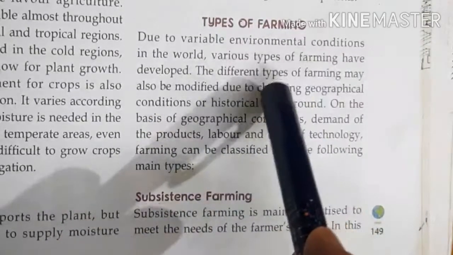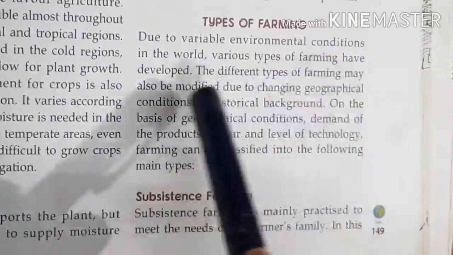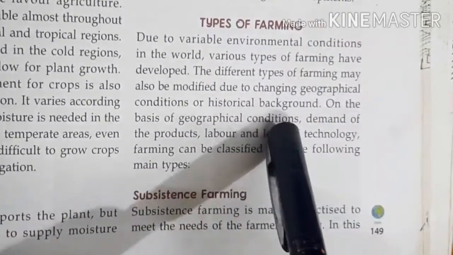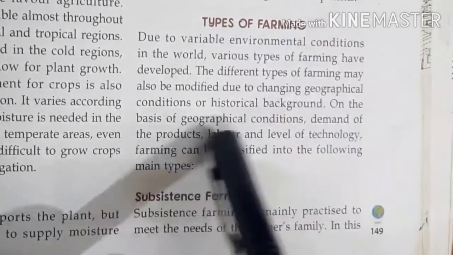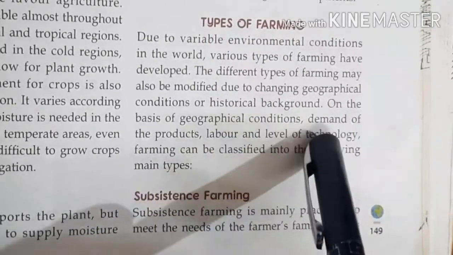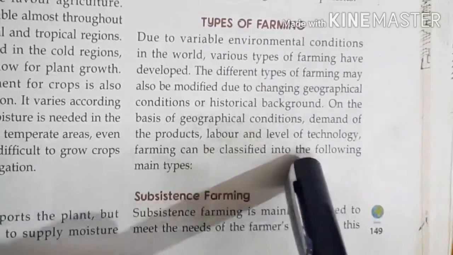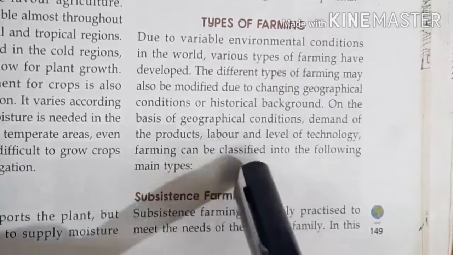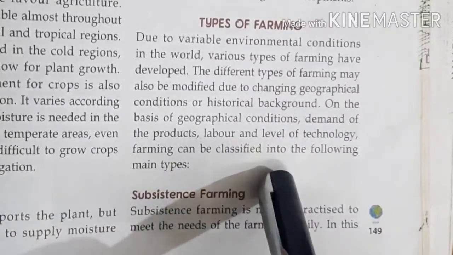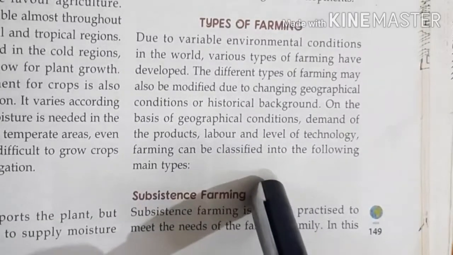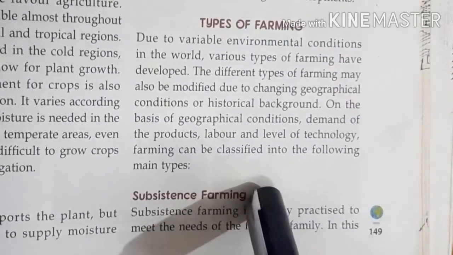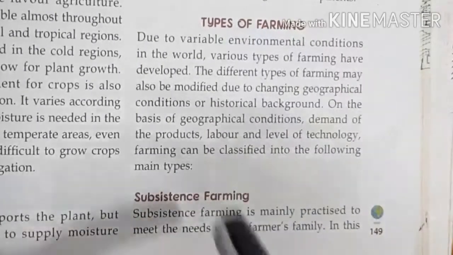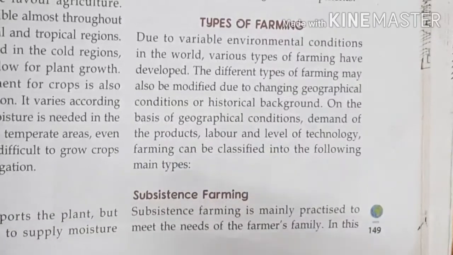Due to the environmental condition, the different types of farming may also be modified due to the changing geographical condition or historical background. On the basis of geographical condition, demand of the product, labor, and level of technology, farming can be classified into main types. Farming depends on how much labor, how much product, and how much soil you have, and on that basis agriculture has been included in different types.